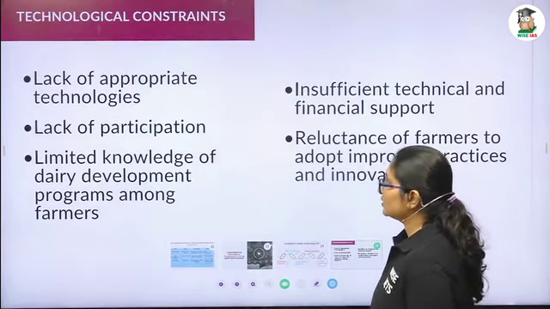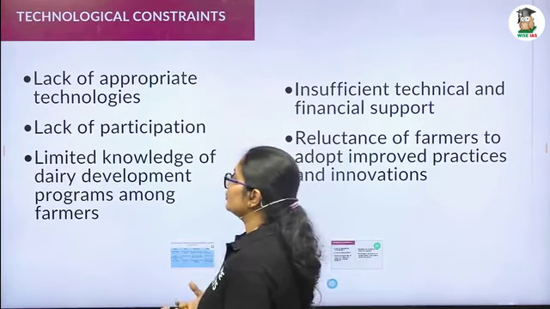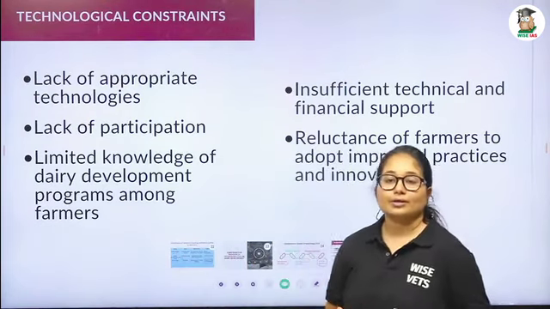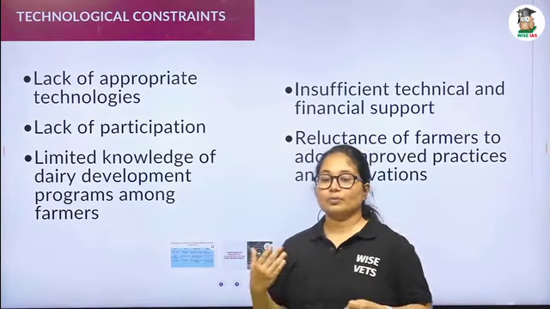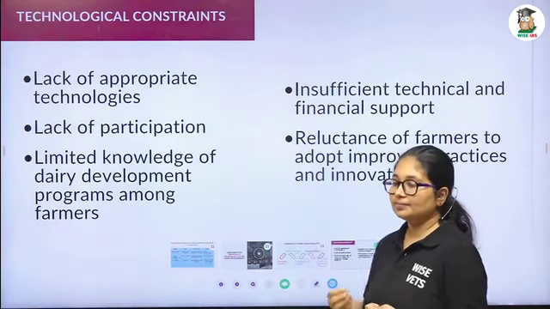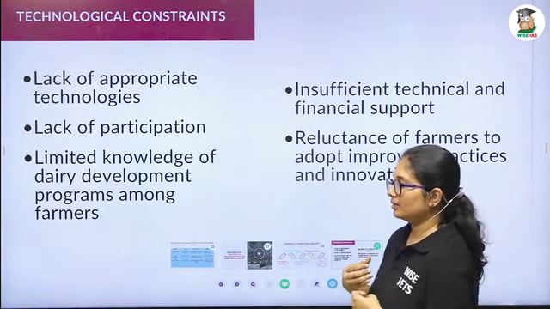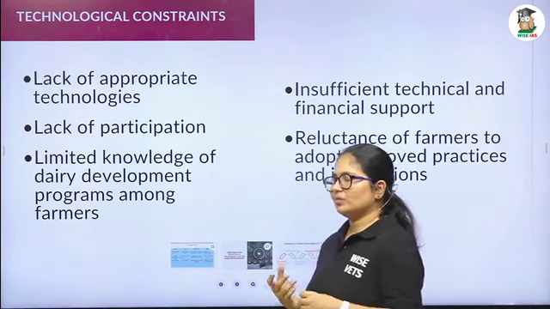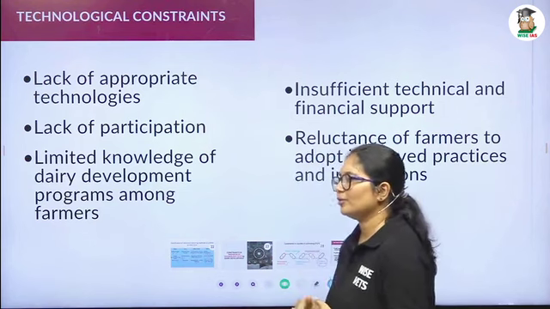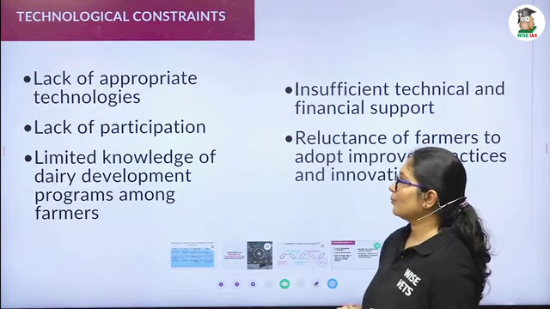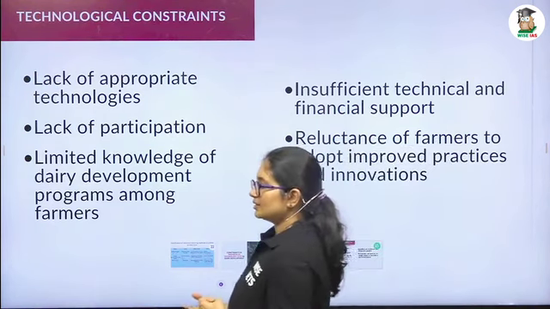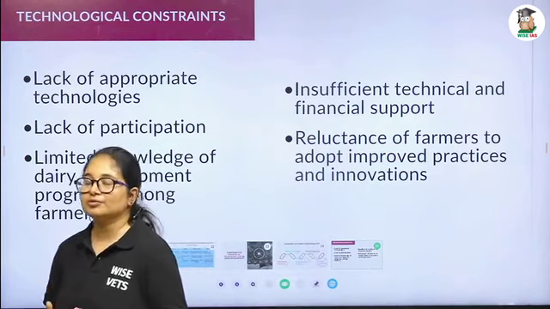In the technological constraints, what are they? There is a lack of appropriate technology, so there won't be much technology in the transfer. Sometimes the farmers don't have much money, so they cannot adopt new technology. So lack of appropriate technology. Second is the lack of participation from the farmer side.